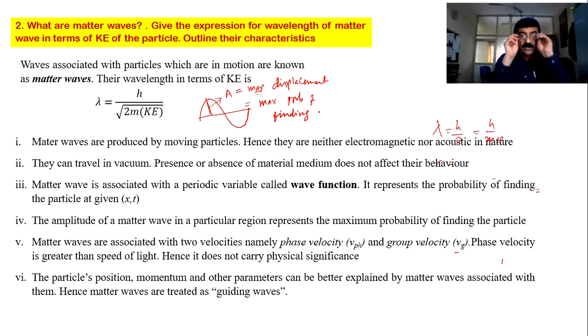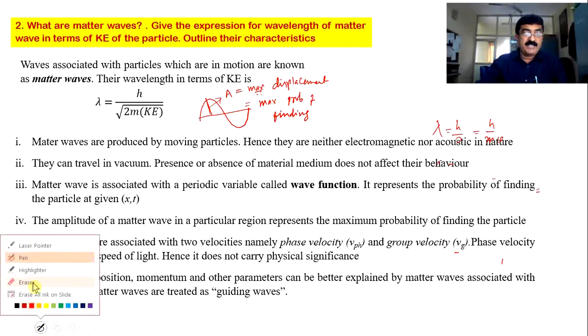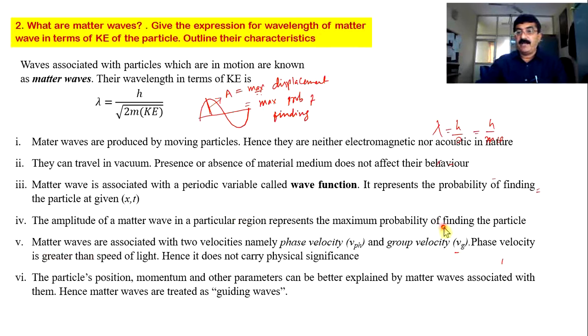Next one, the amplitude of a matter wave in a particular region is representing what? It is representing the maximum probability. That's what I told you. Next, matter waves are associated with two velocities, namely phase velocity and group velocity. Phase velocity is greater than the speed of light. This is very important. Normally we expect this property.